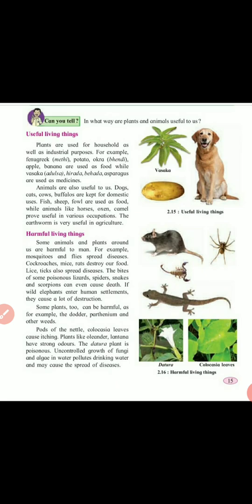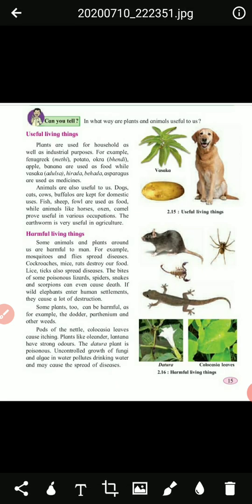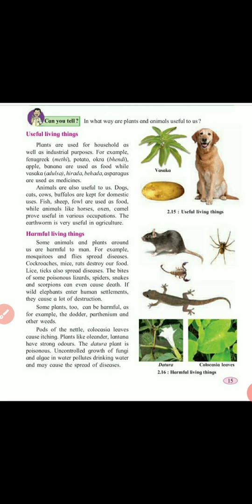Some plants we get mostly in the forest. These are medicinal plants. Vaska, Adusa, Hirda, Bhenda and Asparagus are all used as medicine, and from them we can make medicines. In old days, only plants were used as medicines. In Ayurveda, they use these plants to make Ayurvedic medicines. Yes, these are useful plants.